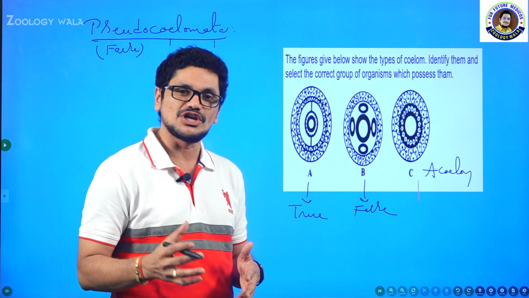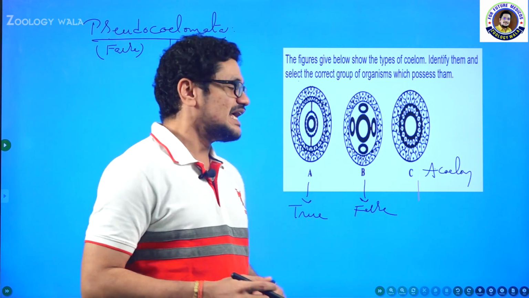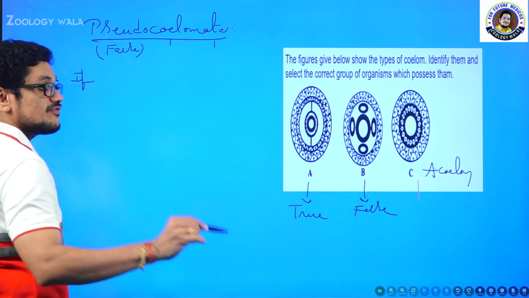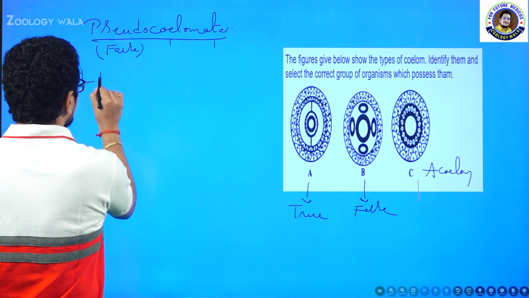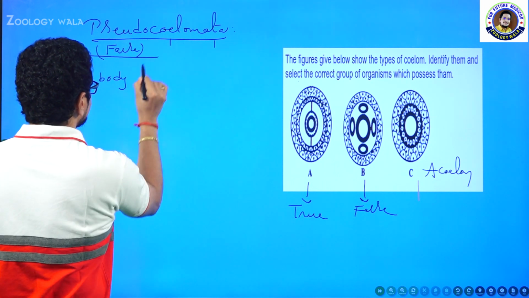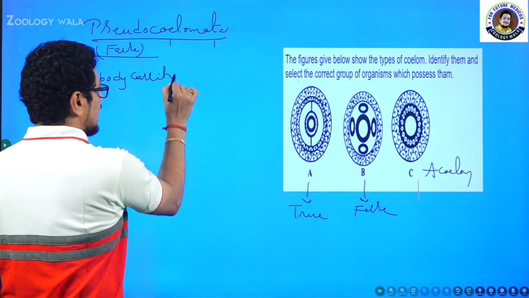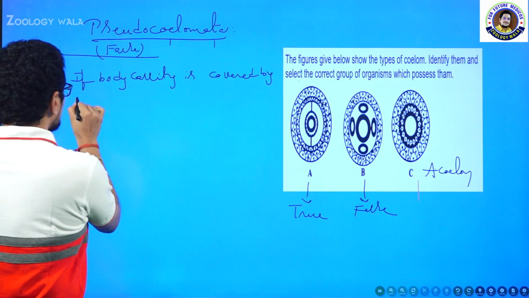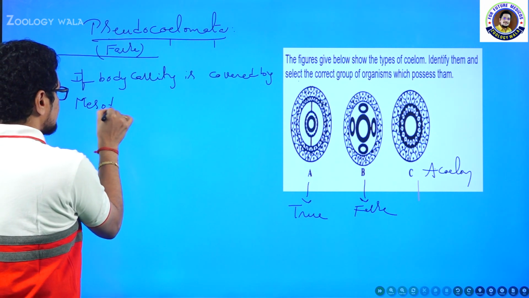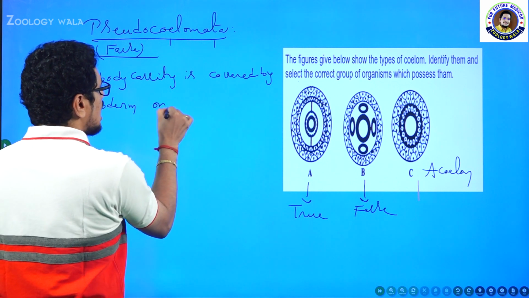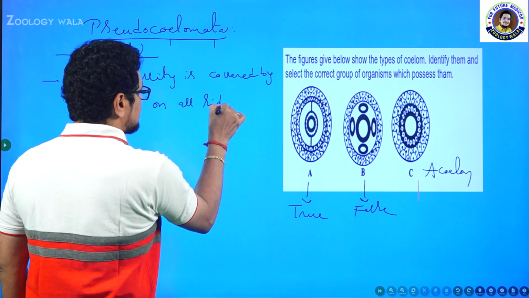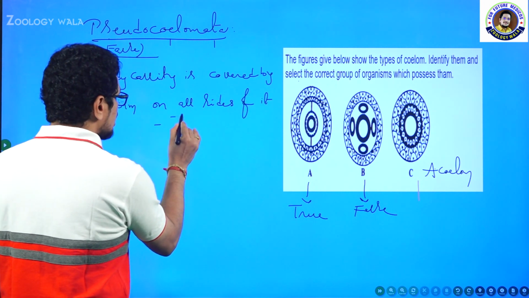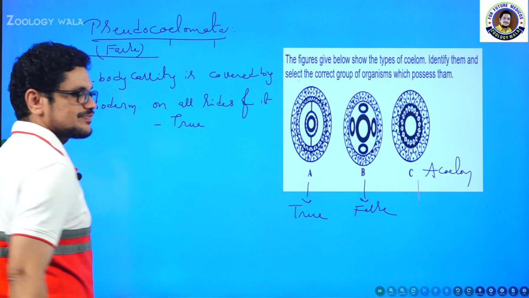What is the difference between true coelom and false coelom? Let me write the definition of the true coelom, not pseudocoelom. If the body cavity is covered by mesodermal layer, if the body cavity is covered by mesoderm on all sides of it, we are going to call this a true coelom, isn't it?